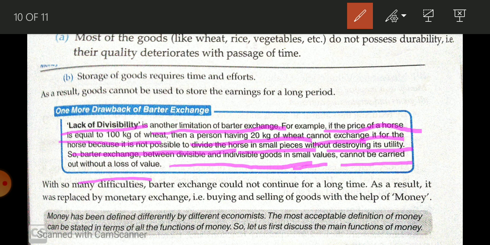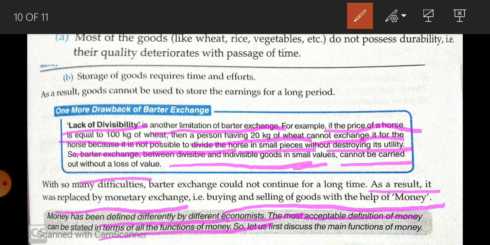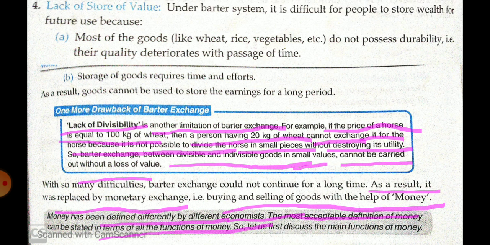So in this way, as a result, barter was replaced by monetary exchange. Buying and selling of goods with the help of money has been defined differently by different economists. The most accepted definition can be stated in terms of all the functions of money. So we will discuss it in the next video.